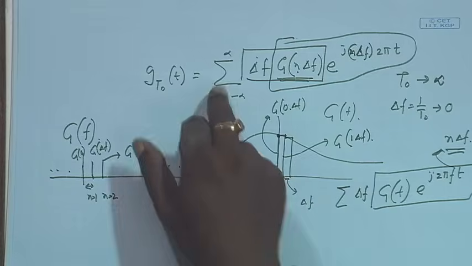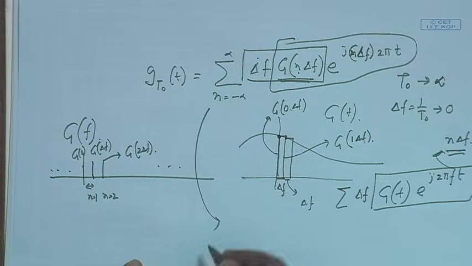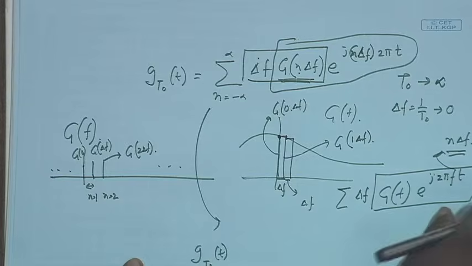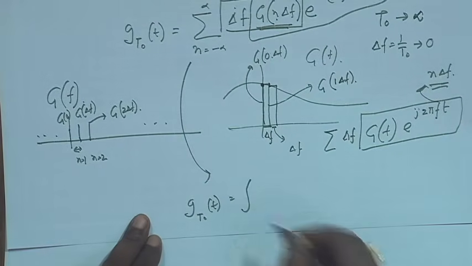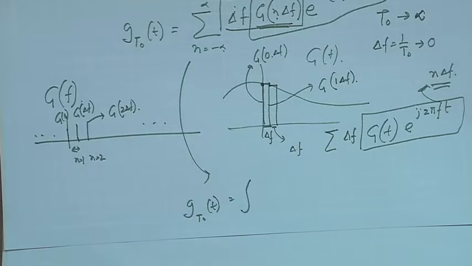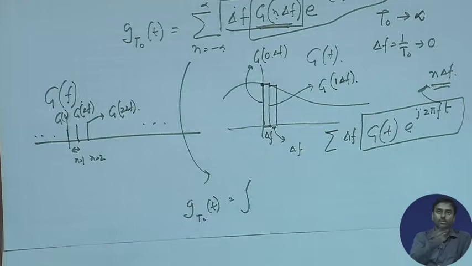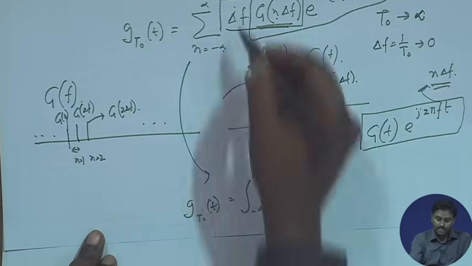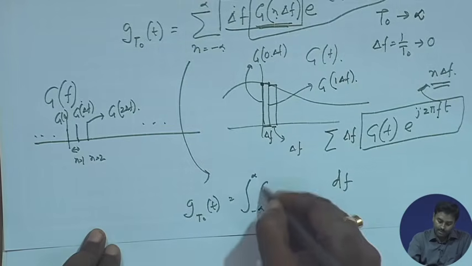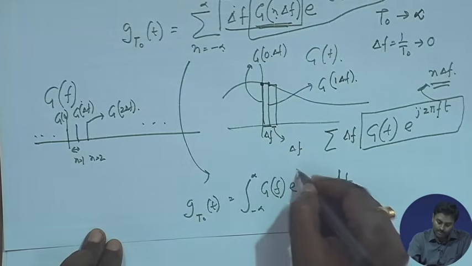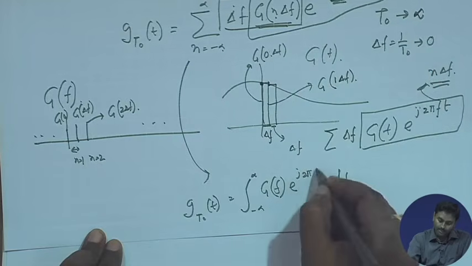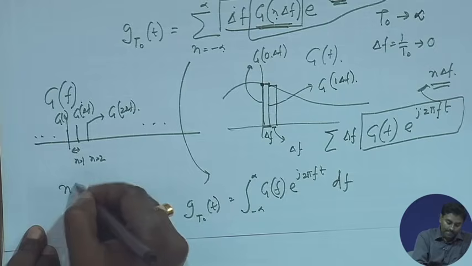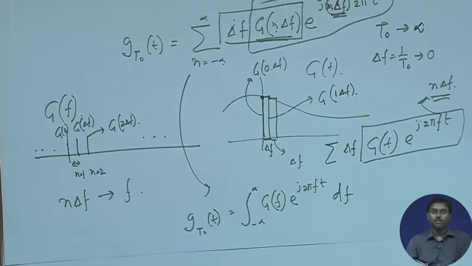So, it is nothing but this summation becomes integration, and my g_t0(t) just happens to be an integration, and because it goes from minus infinity to plus infinity, whenever we put n equal to minus infinity, this n into f0 goes to minus infinity. So, if my variable is f, that goes to minus infinity, and whenever I put n equal to plus infinity, it goes to plus infinity. This del f becomes df, and I have this g(f) e to the power j 2 pi f t. So, basically n del f is almost becoming a continuous variable f.